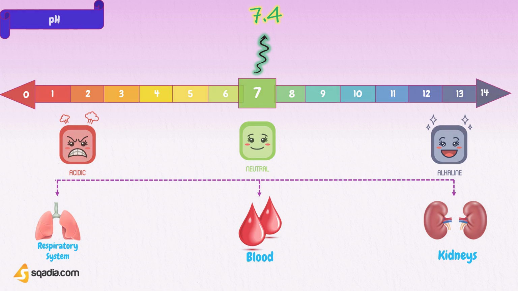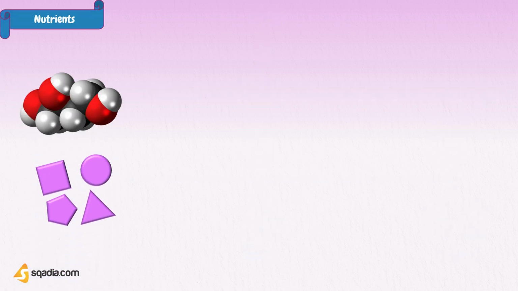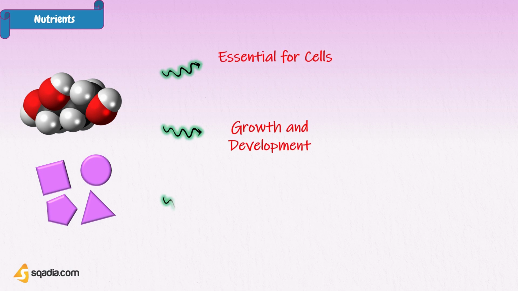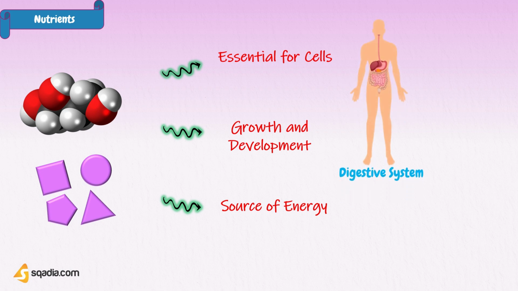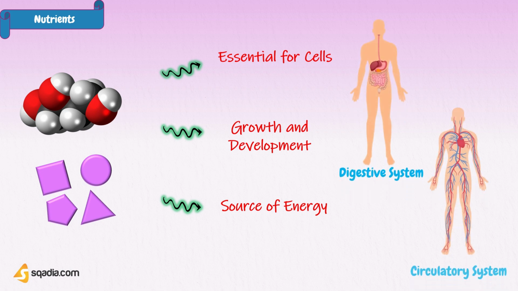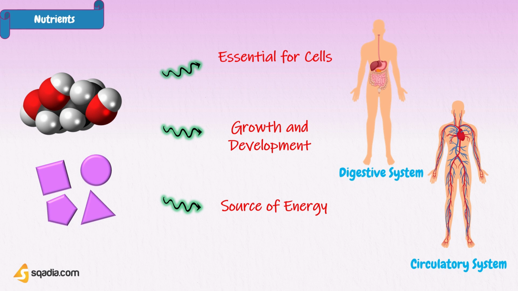As for the nutrients, an adequate amount of nutrients must be supplied to the cells. Nutrients are essential for various activities of the cell and the growth of the tissues. These substances also form the source of energy required for various activities of the cells. Nutrients must be digested, absorbed into the blood, and supplied to the cells. The digestive system and circulatory system play major roles in the supply of nutrients.